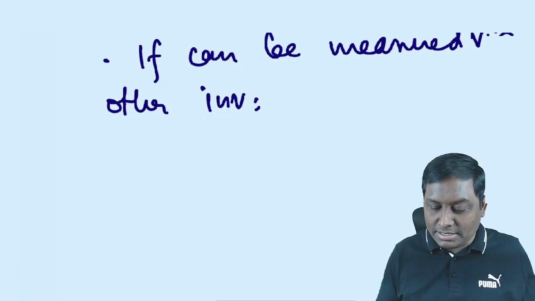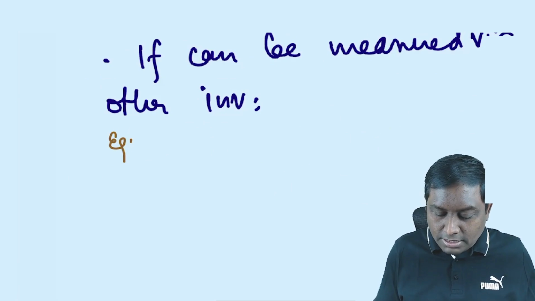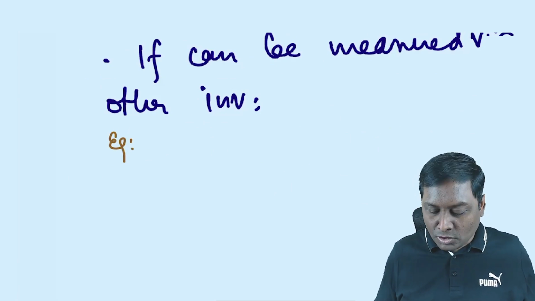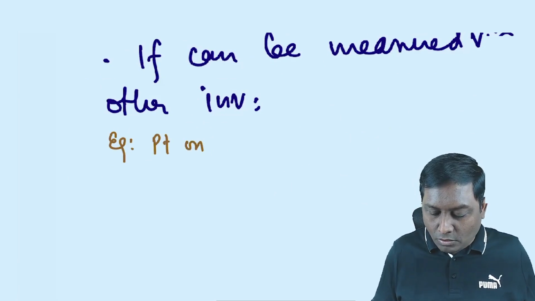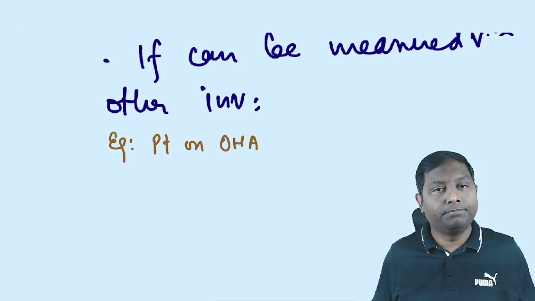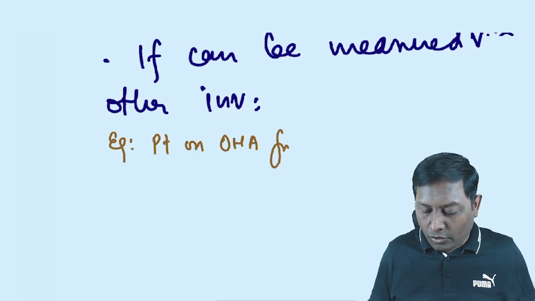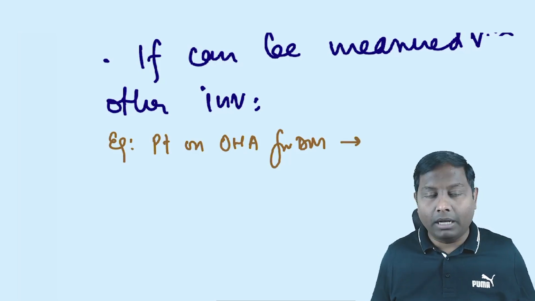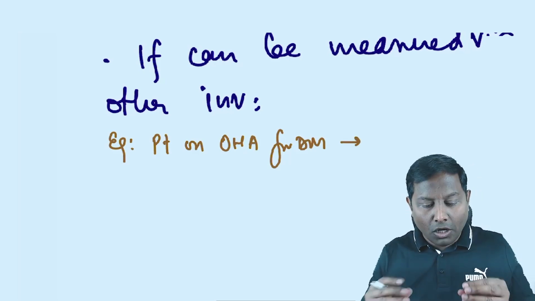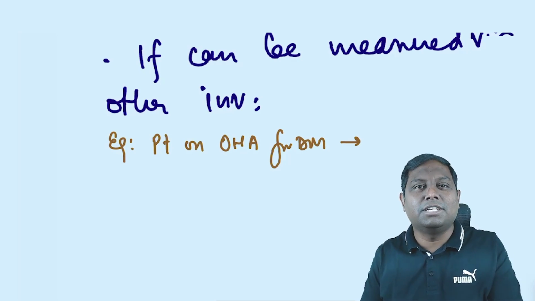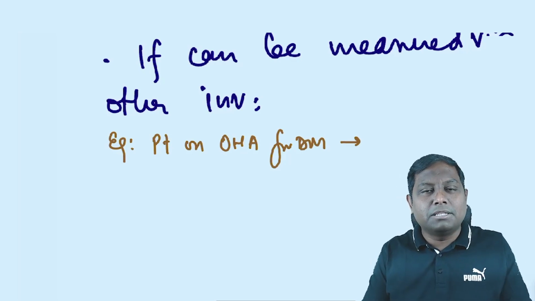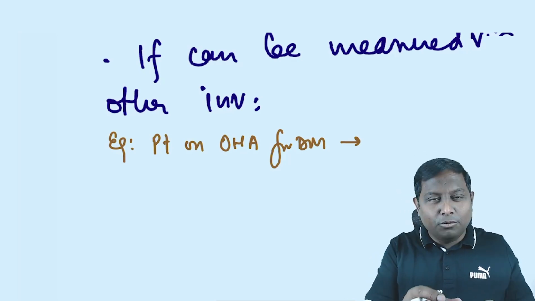A pretty simple example I can give you: let's say your patient is on an oral hypoglycemic agent, taking metformin for diabetes mellitus. Should you do therapeutic drug monitoring? What is therapeutic drug monitoring? Monitoring the plasma concentration level of the drug so that you can do the dose titration.